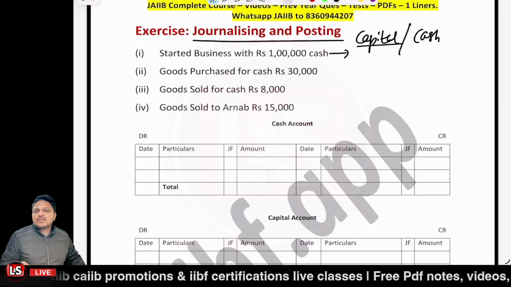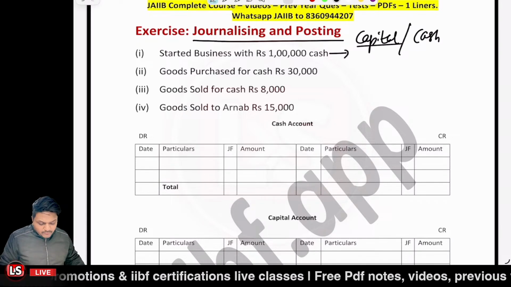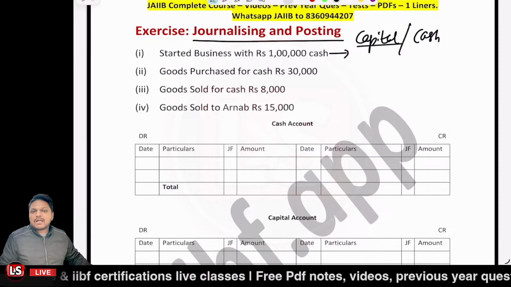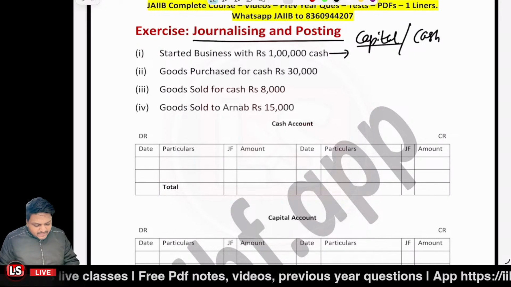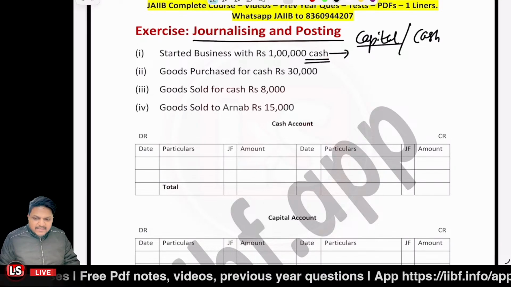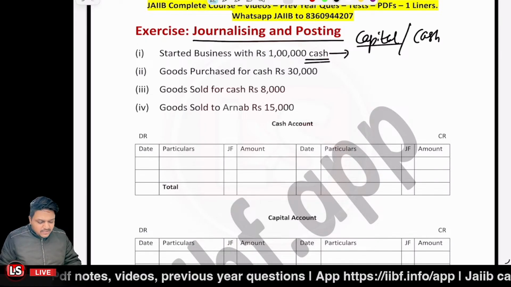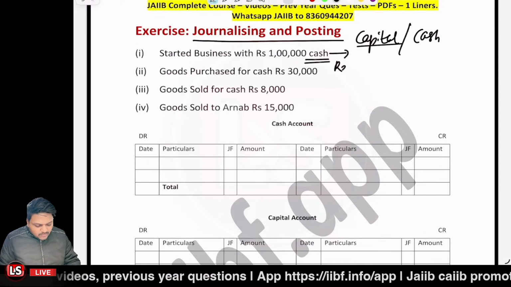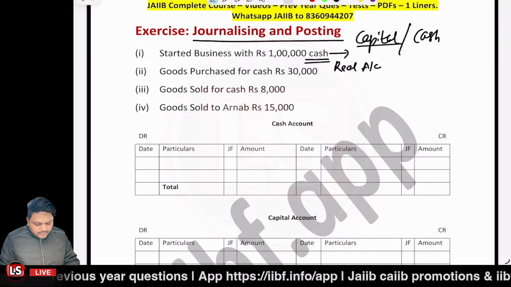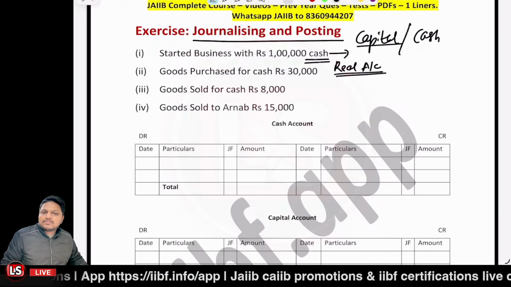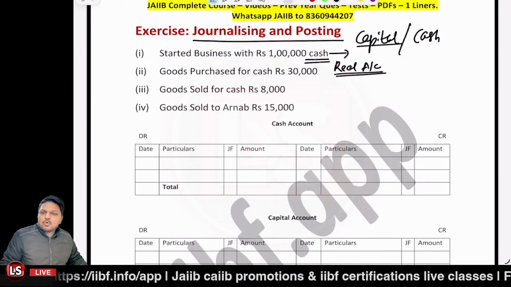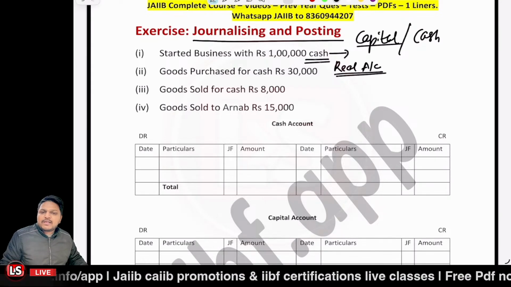So if we are to write the journal entry, what would it be? Cash account is a real account. Why? Because cash is an asset. What was the golden rule for the real account?